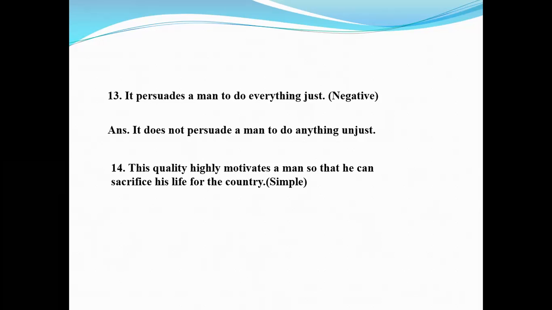Make it simple. This is an example of a complex sentence because there is a conjunction, so that, in the middle of the sentence, and there are two clauses. This quality highly motivates a man. Another one is he can sacrifice his life for the country. Here there are two subjects and two finite verbs, and if you want to make it simple, you must omit so that first, then one subject and a finite verb.